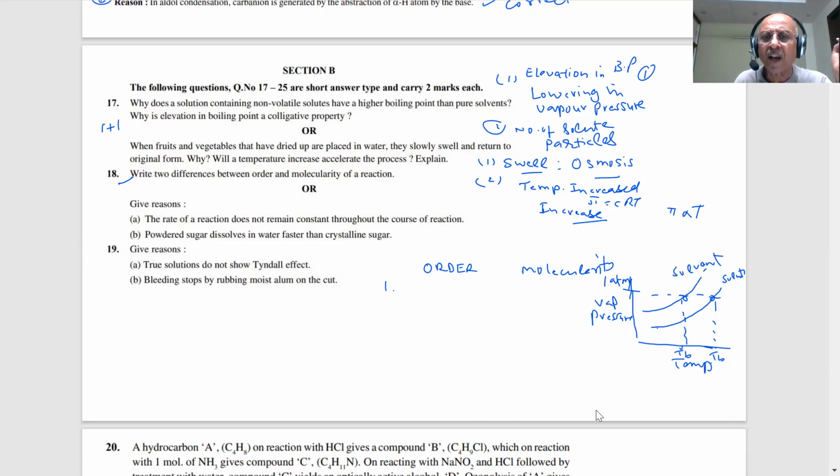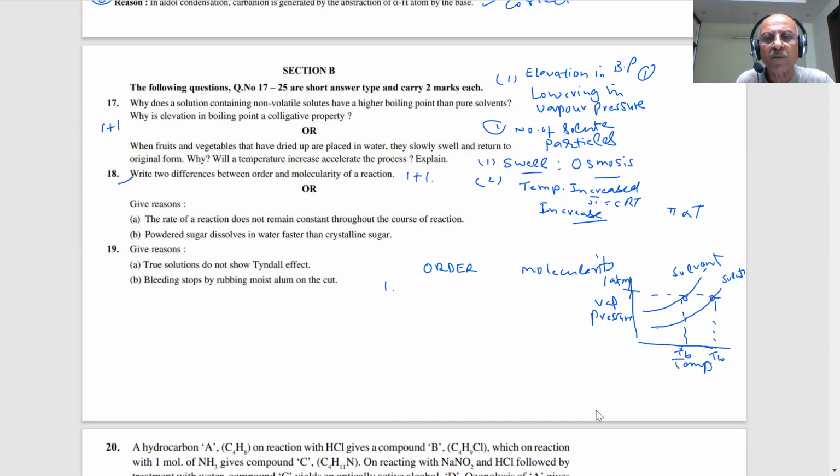The order can be zero or fractional. Molecularity has to be a whole number, usually 1, 2, maximum 3. We know the answers, but this question has been put up repeatedly in papers. So you will easily get 2 marks.